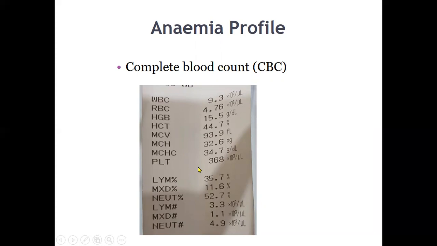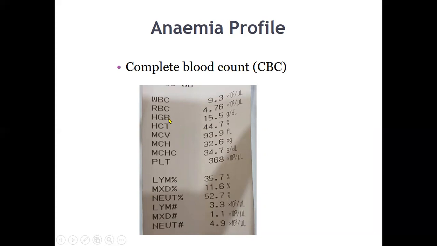These are the important parameters which you must remember with their normal values, particularly the WBC and hemoglobin. You must know the normal level of hemoglobin in males and in females. A common mistake made by students is that if it is 14, they say it is 14 milligram, but it is 14 gram.